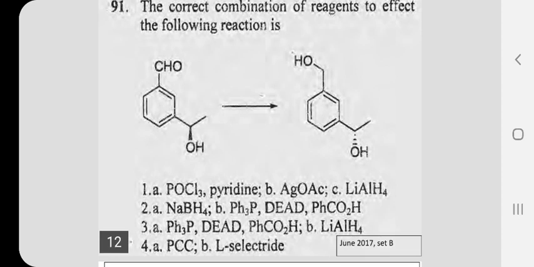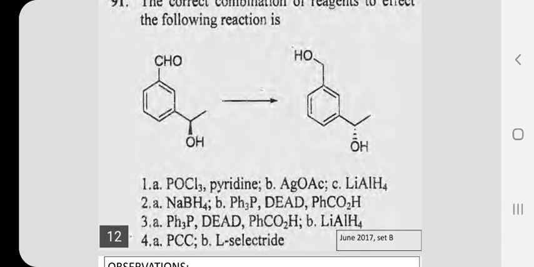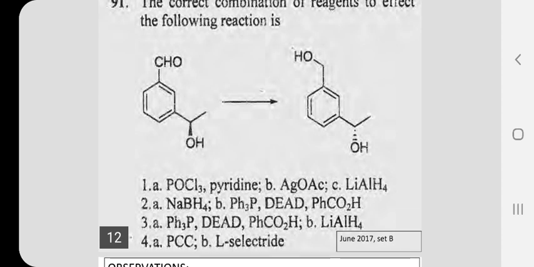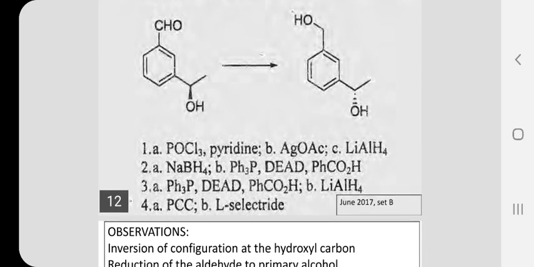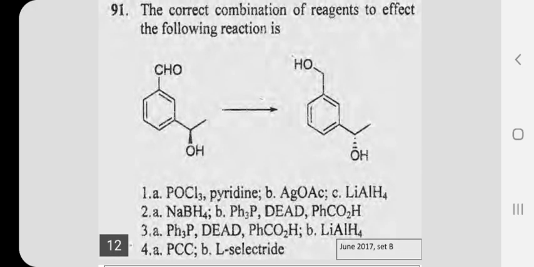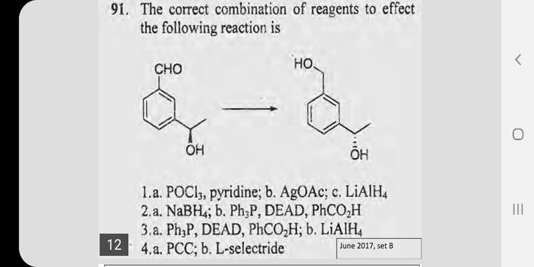Now, if it is reduced with lithium aluminum hydride, then you are getting an alcohol with inverted configuration, because when you carry out the reaction with DEAD and benzoic acid, the configuration is inverted. You are getting a benzoate ester with inverted configuration. Lithium aluminum hydride reduces the aldehyde group to primary alcohol, and the benzoate ester is also reductively cleaved. So choice 3 is able to bring the desired change.